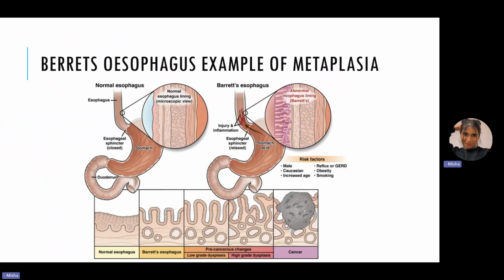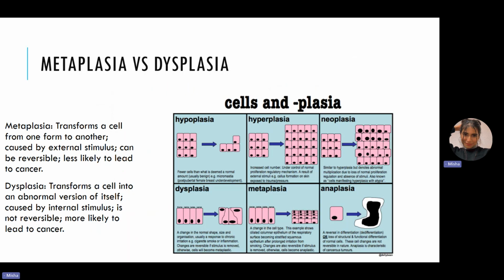But when we're talking about metaplasia, it is when the cells are transforming from one form to another form, okay? What this means is that, for example, we have ciliated columnar epithelium of the respiratory surface becoming stratified squamous epithelium. Our body is always trying to adapt to the stress, right? This is also our body's way to adapt to a particular stressful stimuli.